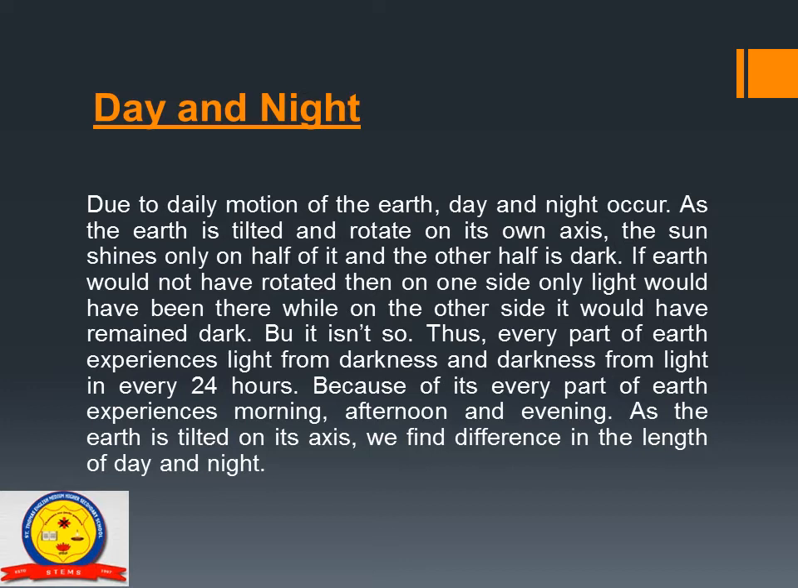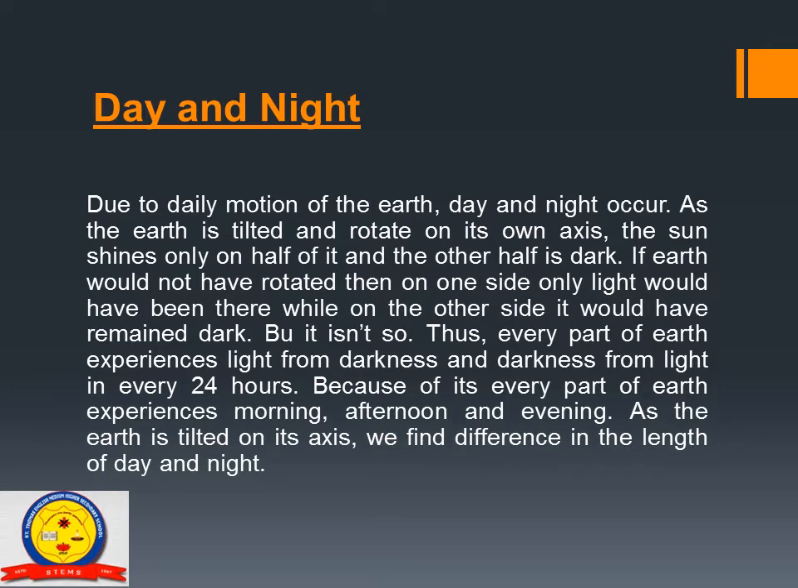Thus, every part of the earth experiences light from darkness and darkness from light in every 24 hours. Because of it, every part of the earth experiences morning, afternoon and evening. As the earth is tilted on its axis, we find a difference in the length of day and night.